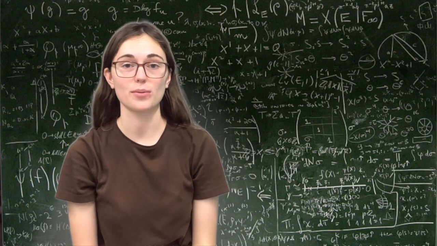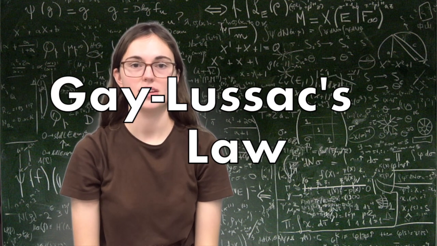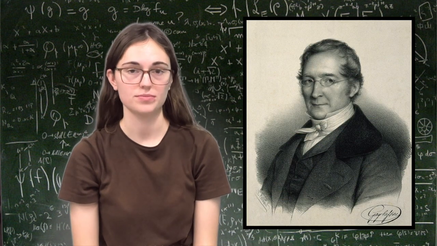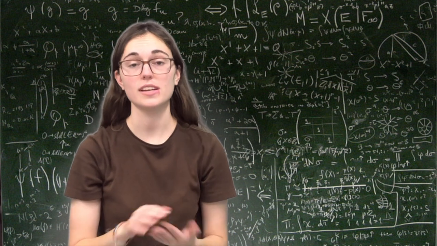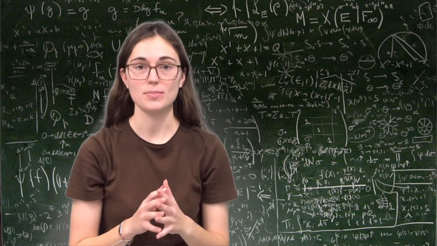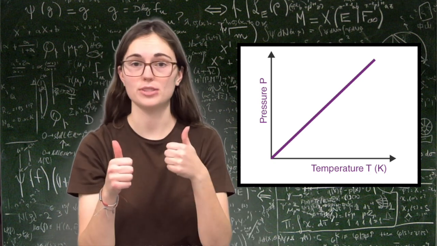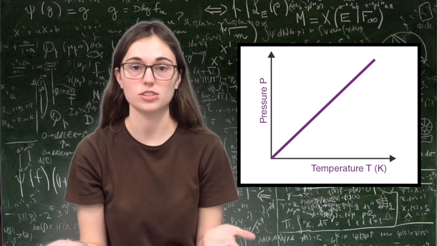The next two laws I want to talk about are very closely related. The first one I want to talk about is known as Gay-Lussac's law, and it is credited to Joseph Gay-Lussac. Basically, Gay-Lussac's law relates pressure and temperature together, and this time it's a direct relationship. So when pressure increases, so does temperature, and when pressure decreases, temperature decreases. That's what a direct relationship is.